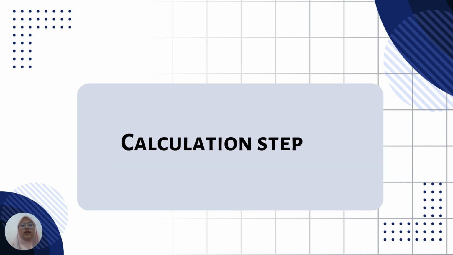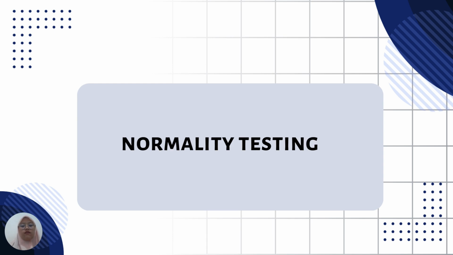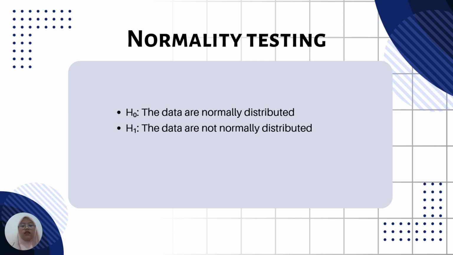And after that is the calculation step. For the first is normality testing. The hypotheses for normality testing are: null hypothesis, the data are normally distributed. And then alternative hypothesis, the data are not normally distributed.